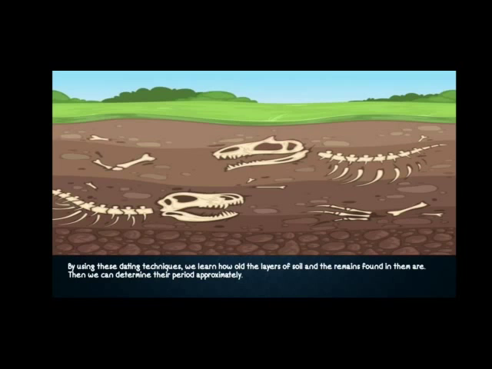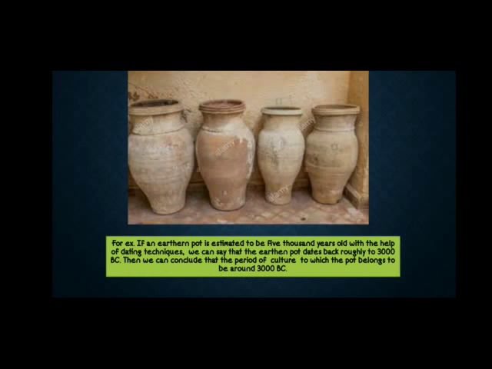By using these two methods, they find out how old the layer of soil is and which era the remains found in them belong to. We determine the period approximately, because we cannot determine the date properly. For example, if an earthen pot is estimated to be 5,000 years old, with the help of dating techniques, we can say that the earthen pots dated back roughly to around 3000 BC. Then we can conclude that the period of culture to which the pot belongs is around 3000 BC.